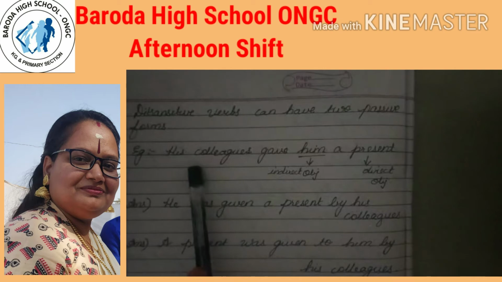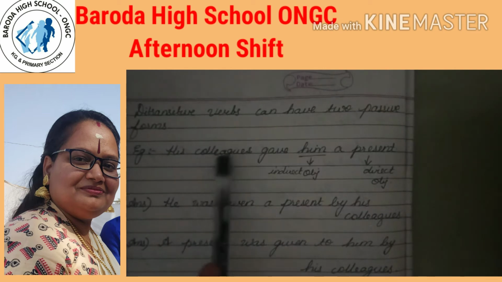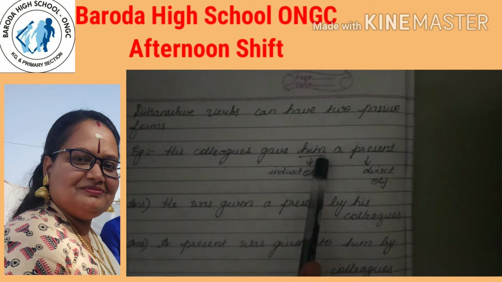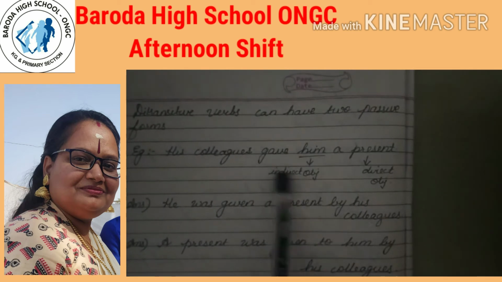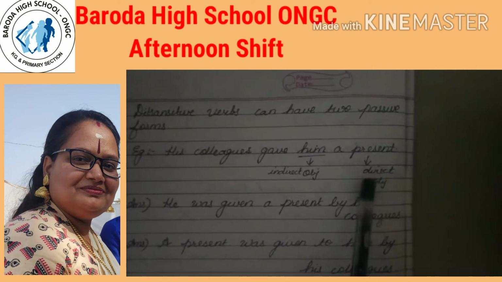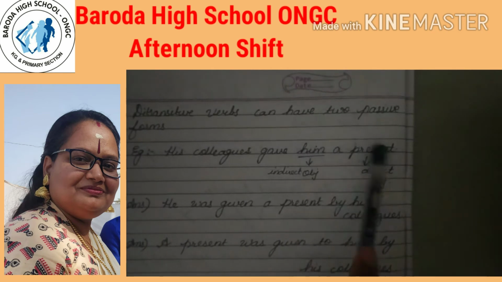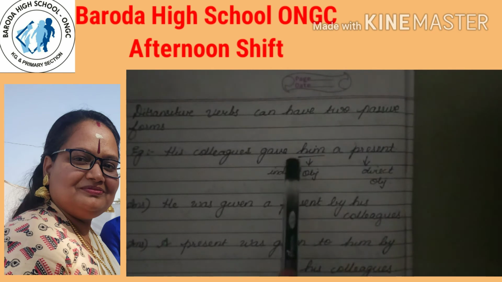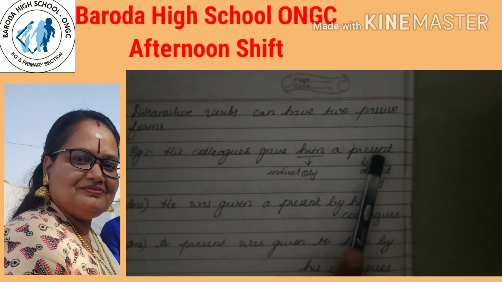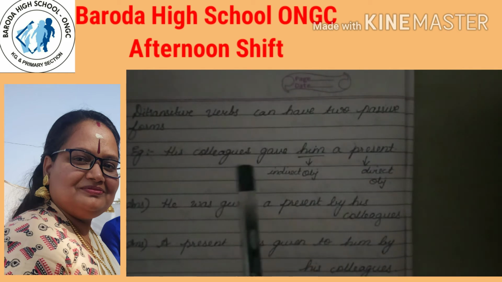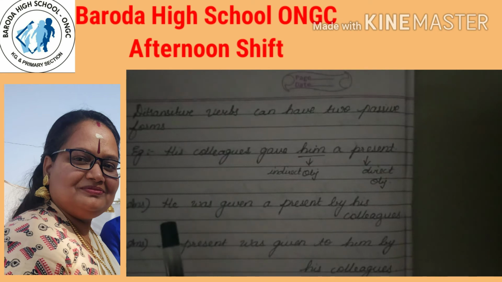Now, according to the last example we saw, his colleagues is the subject, and here can you see him is the indirect object and present is the direct object. So how many objects can you see in this example? There are two objects in this example. So there will be two passive forms which can be formed in this example. First is he was given a present by his colleagues.